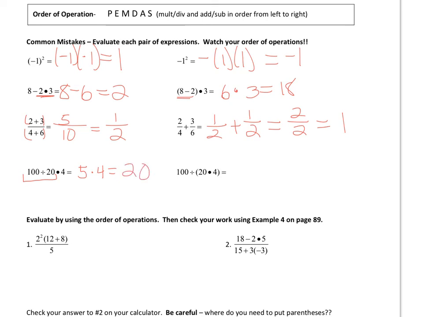Okay, this one I have in parentheses. So the 100 stays, but in parentheses, that has to be done first. So 100 divided by 80, which might be easier to write like a fraction, and then you can just reduce it. Right, so these are going to cancel, and the 10 can become a 5, the 8 becomes a 4. And you're done.